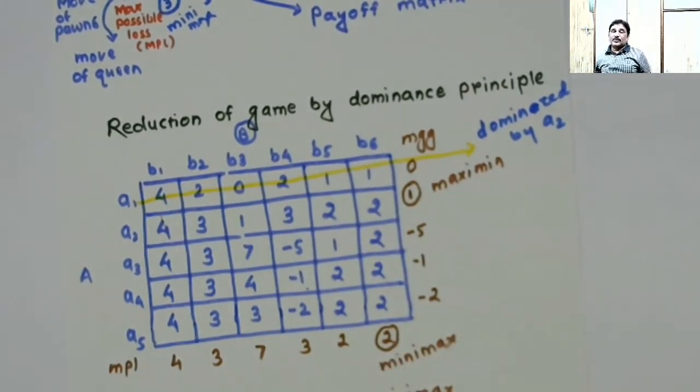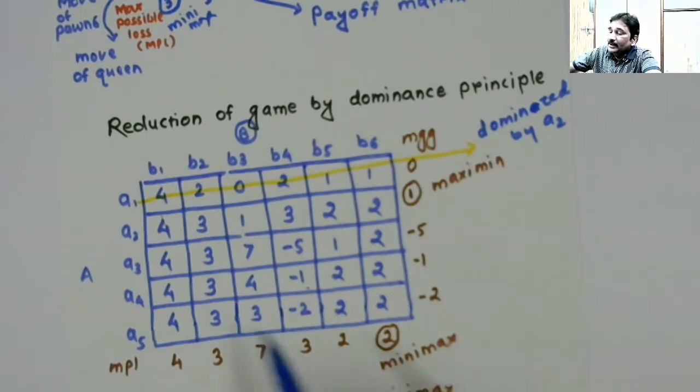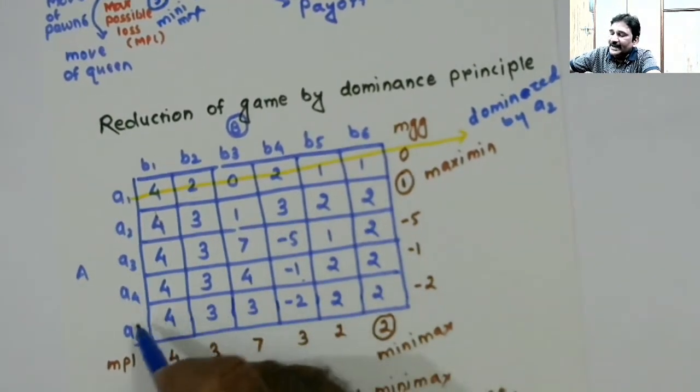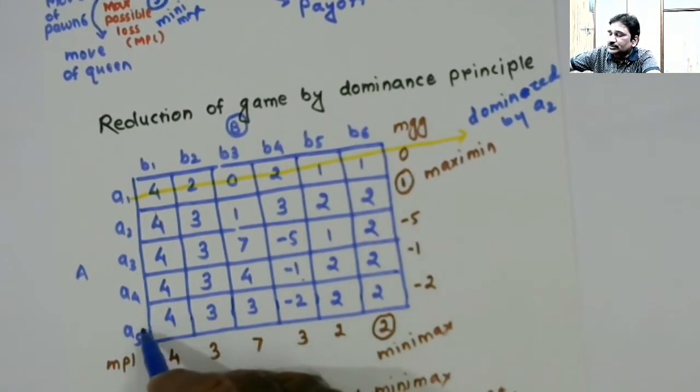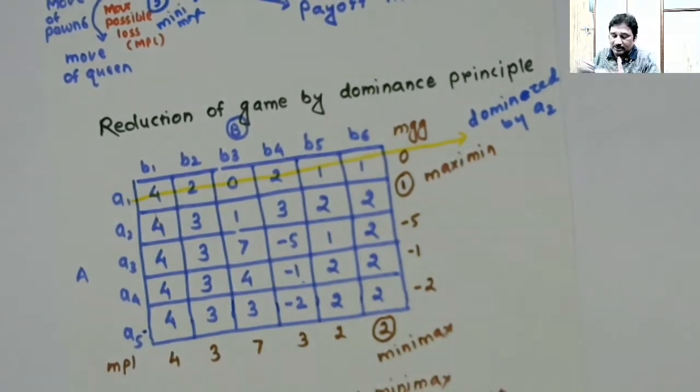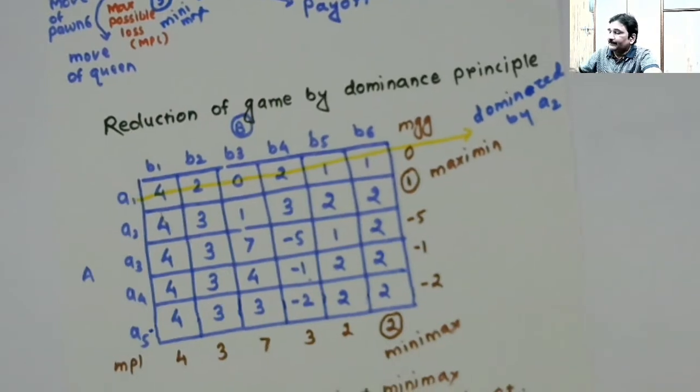In presence of course of action A4, A5 will never be used. Why? Because A5 gets you lesser or equal gains as those got by playing A4. So in presence of A4, A5 will never be used. So I can eliminate A5 also, right?